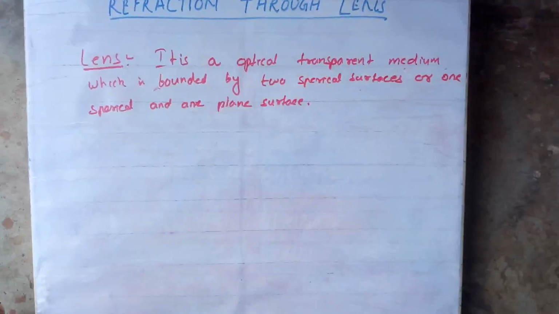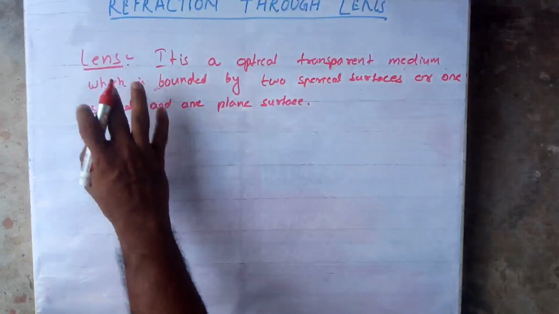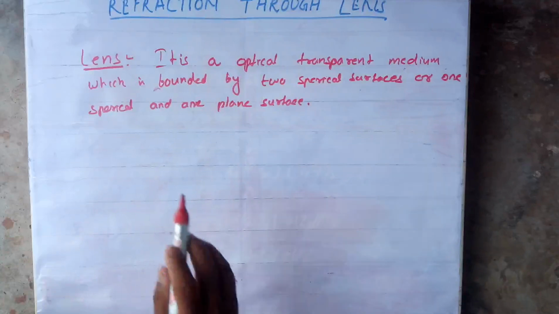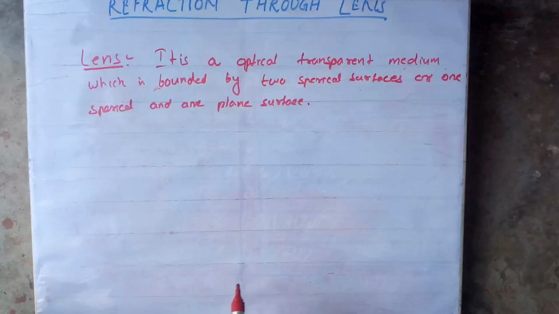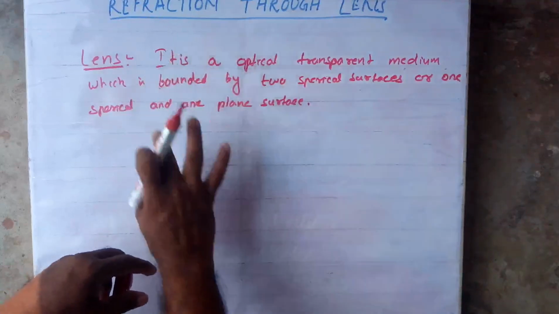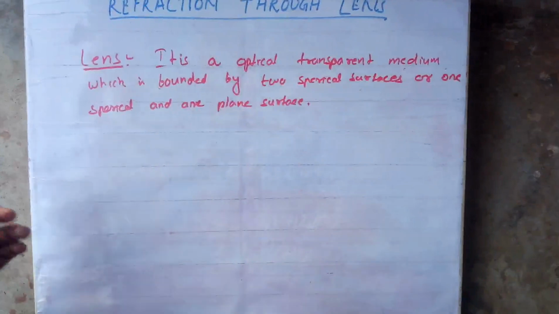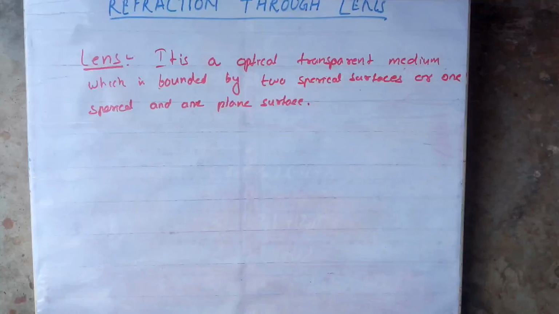Means what? See, a lens is an optical transparent medium. That means both the surfaces are not plane. It is an optical transparent medium which is bounded by two spherical surfaces or one spherical and one plane surface. Clear?